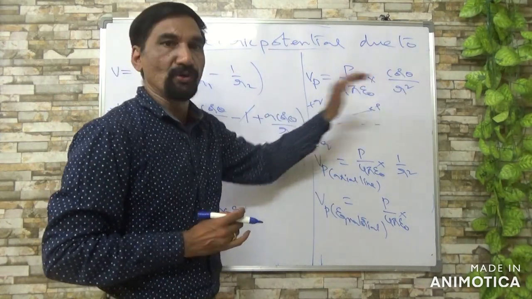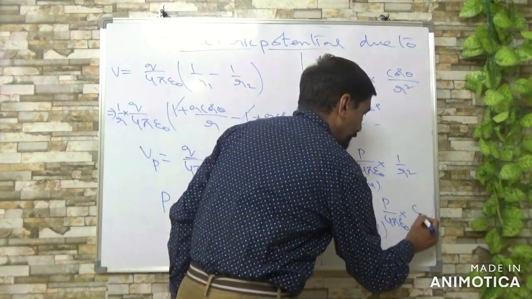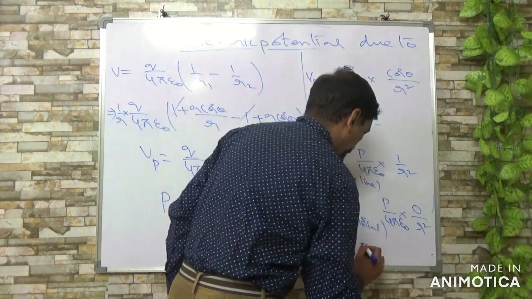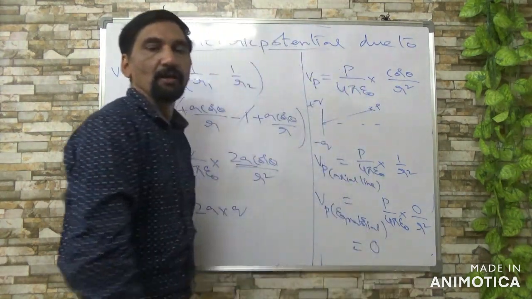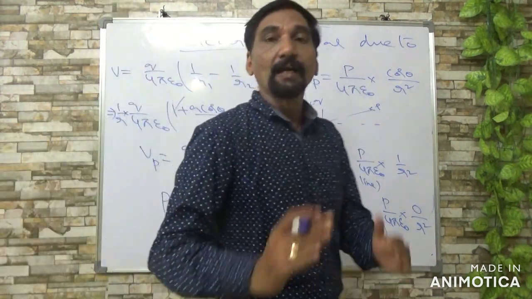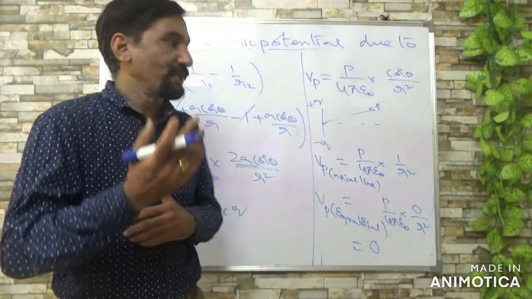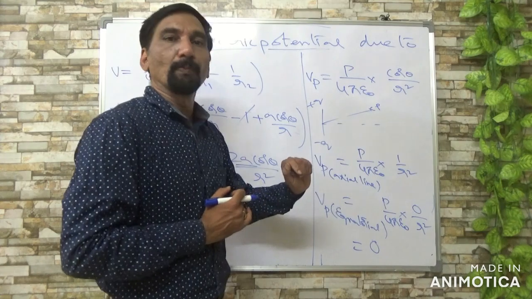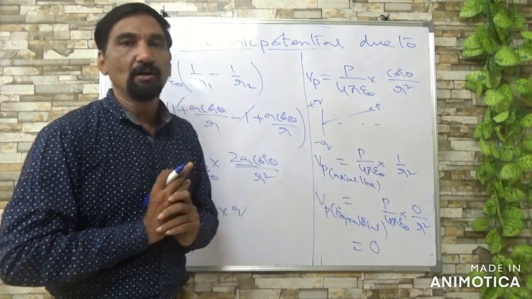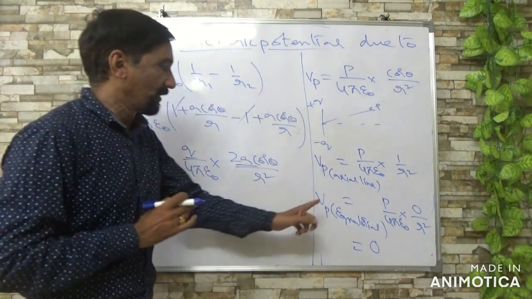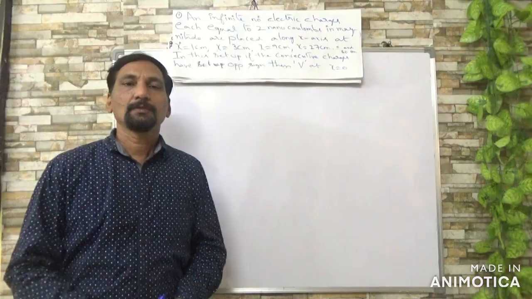Now 90 degrees, so cos 90 value is 0 by r square, so this total is 0. So remember, electric potential due to dipole on axial is P by 4 pi epsilon naught into 1 by r square, whereas on equatorial, it is 0.